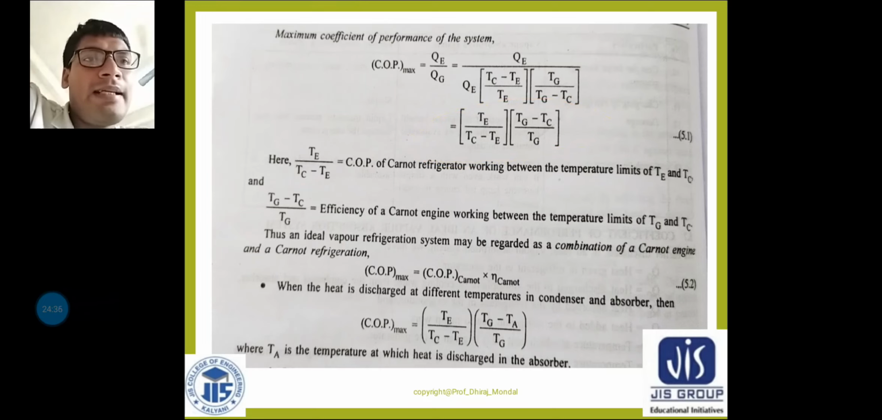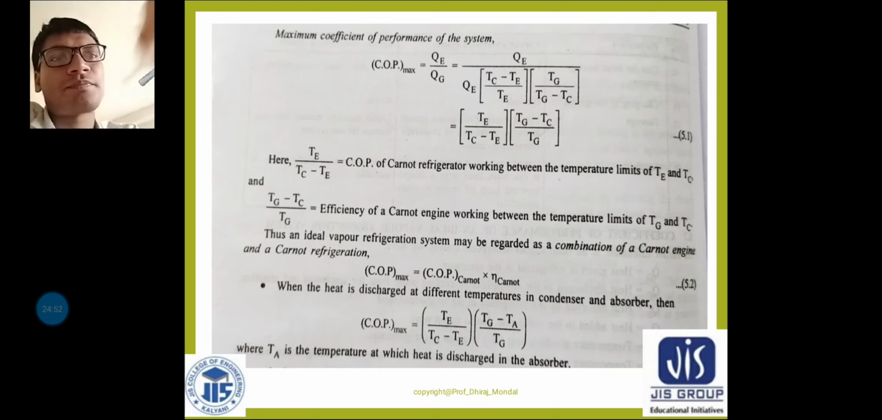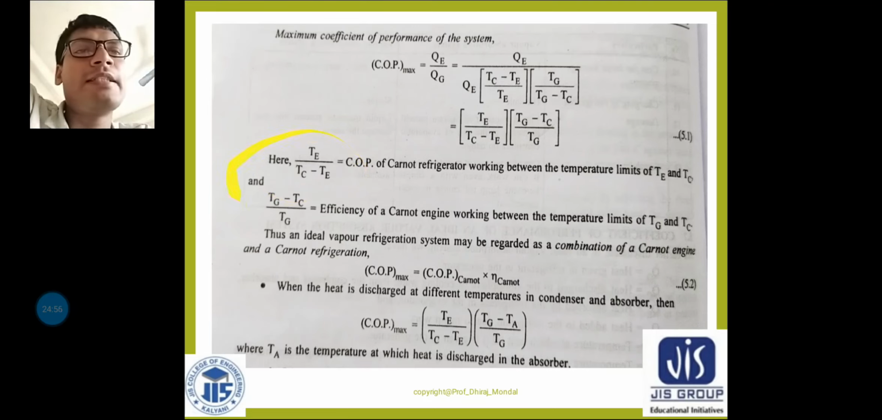Okay, and here I can clearly see that TE by (TC minus TE) is what? It is the COP of a Carnot refrigerator working between temperature limits TE and TC. So this is nothing but the Carnot COP of a Carnot refrigerator.